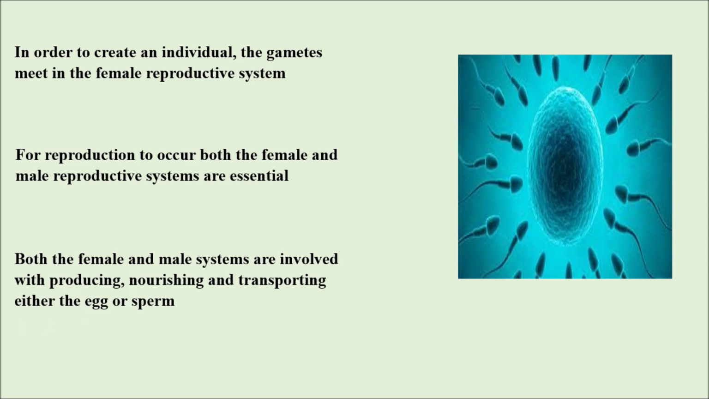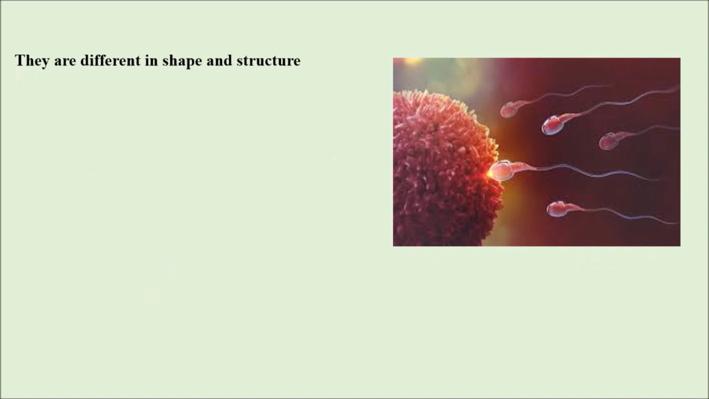Both the female and male systems are involved in producing, nourishing and transporting either the egg or sperm. So if we observe, the female reproductive system is present and the male reproductive system is present. These both produce glands or juices which are required for producing, nourishing and transporting the egg or sperm. And they differ in shape and structure. What I want to say here is, the sperm differs in its shape and structure, and the ovum also differs in its shape and structure.